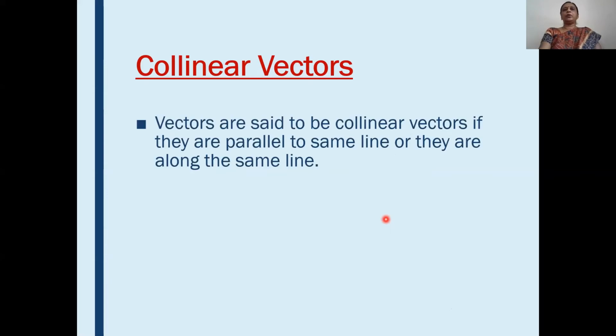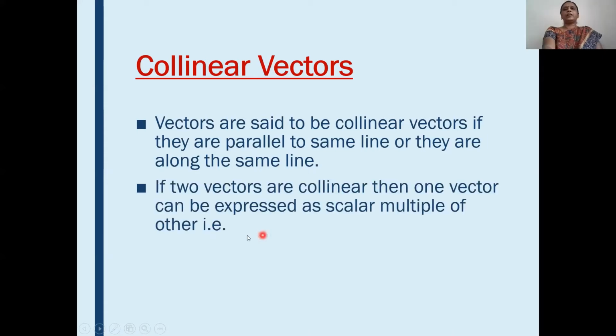Vectors are said to be collinear vectors if they are parallel to the same line or they are along the same line. Means if vectors are parallel to each other or parallel to the same line or along the same line, then vectors are called collinear vectors. If two vectors are collinear, then one vector can be expressed as a scalar multiple of the other. When we have to use this definition? When a diagram is given, you refer to this definition, and if vectors are given in components, then you use this definition.